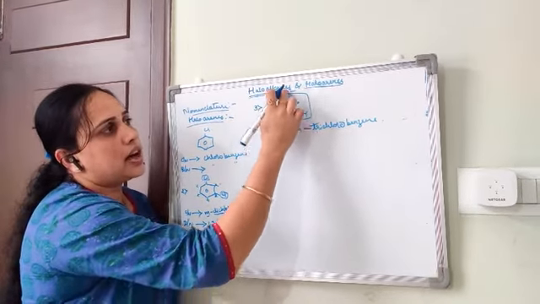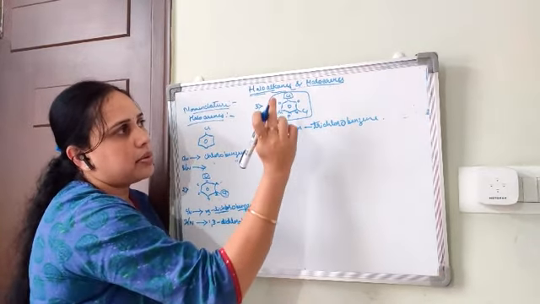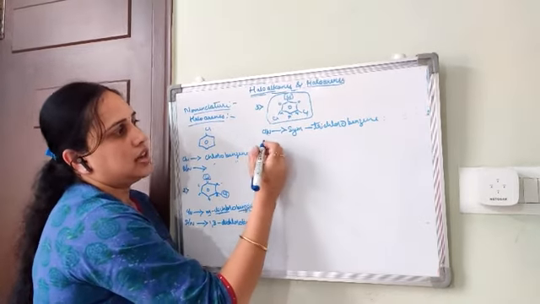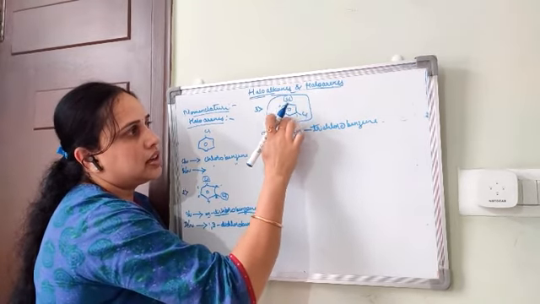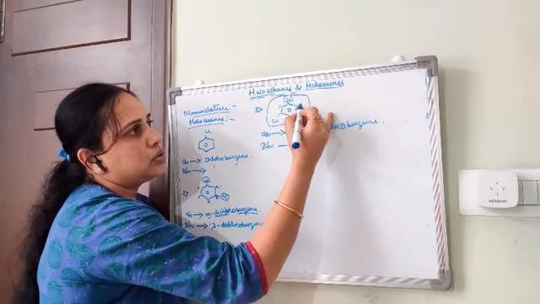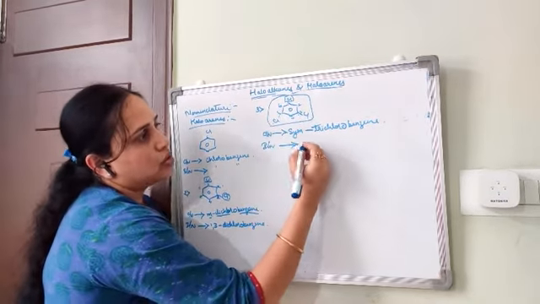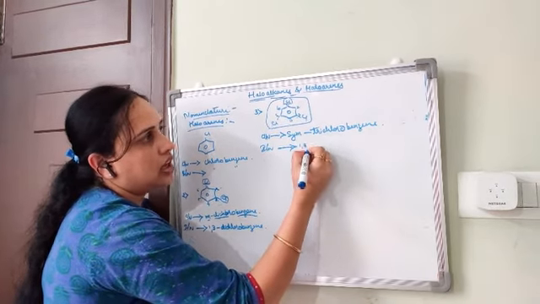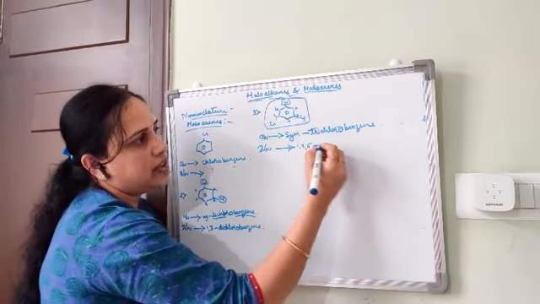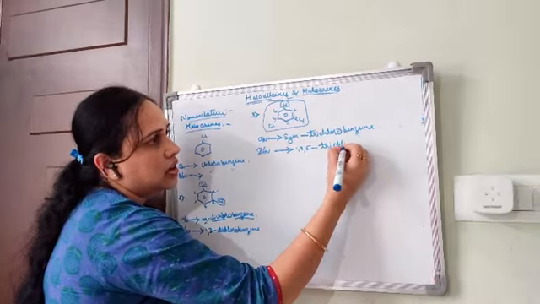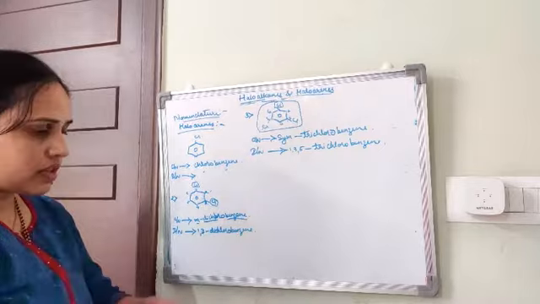All the functional groups are in symmetrical positions. So sym-tri, there are three chlorine atoms, trichlorobenzene. What is the IUPAC name? We have to number the carbon atoms 1, 2, 3, 4, 5 and 6. So the first position, third position, fifth position, 1,3,5-trichlorobenzene, right?